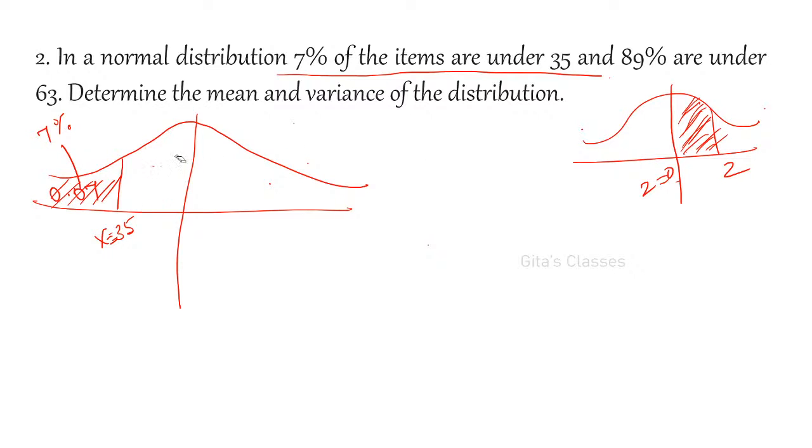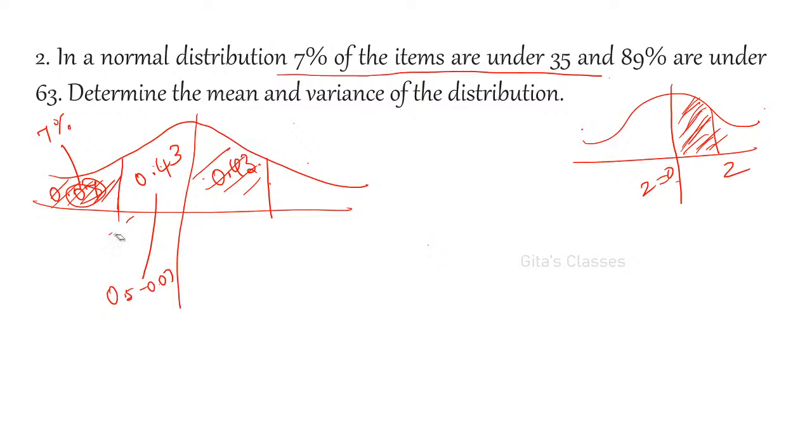Now you have to find out this value, because you know the left hand side is 0.5 and this is 0.07. This should be 0.5 minus 0.07, therefore it is 0.43. Therefore, in the right hand side also it is 0.43.